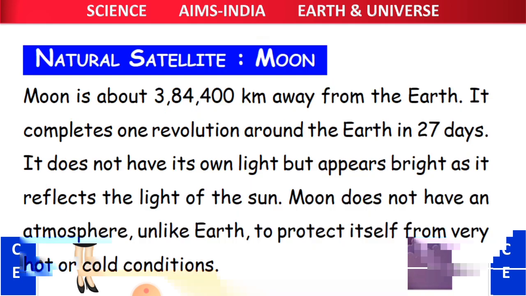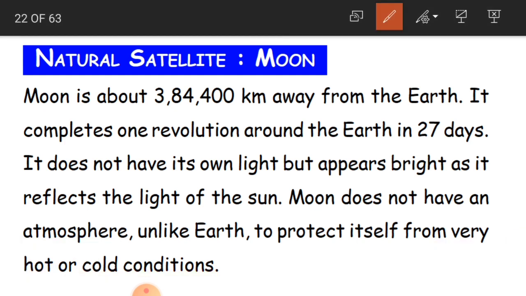Okay children, now natural satellite. We are saying that moon is a natural satellite. How is it? Let us see. Moon is about 3,84,400 kilometers away from the earth. See how much distance there is from the earth.